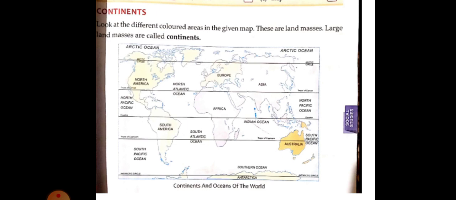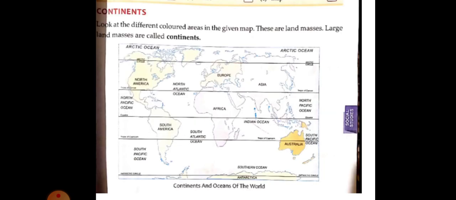Okay, next, see. There are seven continents: Asia, Africa, North America, South America, Europe, Australia, and Antarctica. Australia is the smallest and Asia is the largest continent.